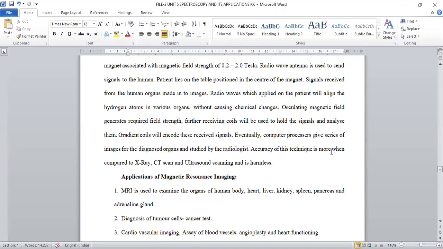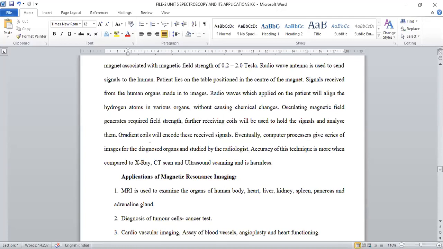And even for repeated exposure to radio waves, they may not induce any kind of harmful impact. After this alignment with water molecules, the signals will reach the receiver coil. The receiver coil will take the signals, and they are used to analyze what kind of changes are observed. So what is the function of that particular organ present in the human being will be entirely analyzed by this receiving coil only.